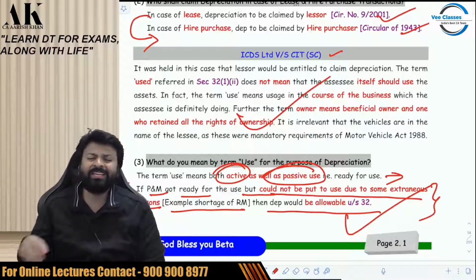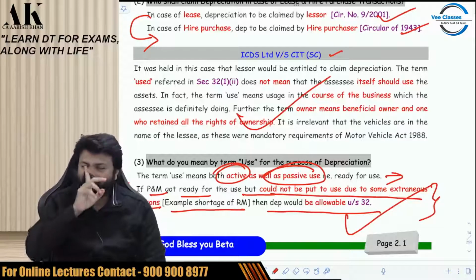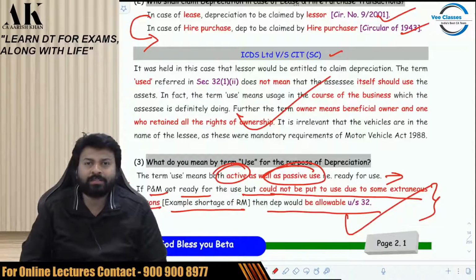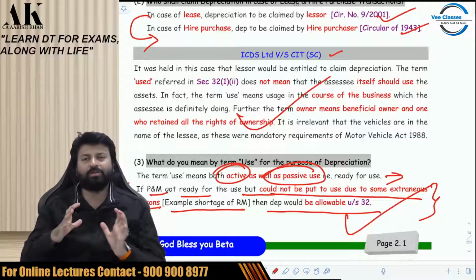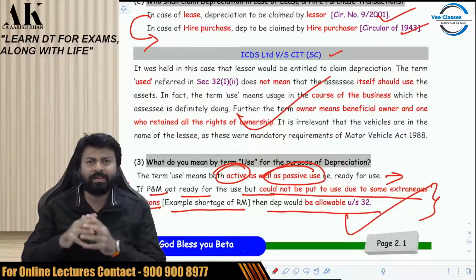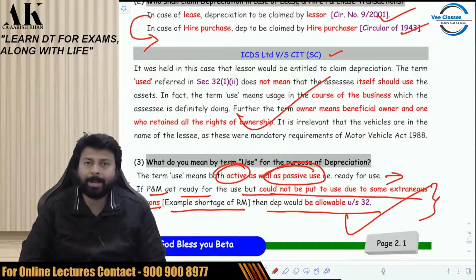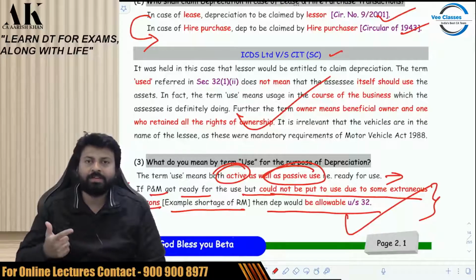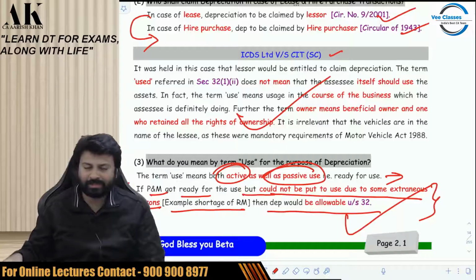Why? For ease of calculations. Because individually calculating depreciation of each and every asset is a very tedious task. So we want to calculate depreciation on what basis? On a block basis, on a group of assets taken together. So all similar assets will come together under a common block. Okay. So what are the categories? As I have told you, plant, machinery, furniture, building, and intangible assets. So what are the rates of depreciation for that? We'll see that.